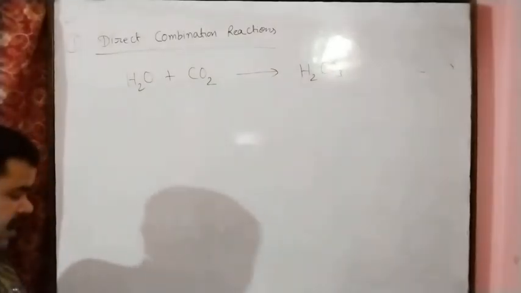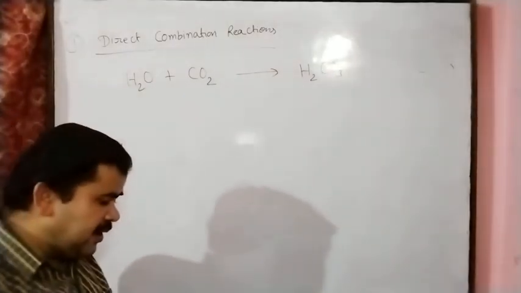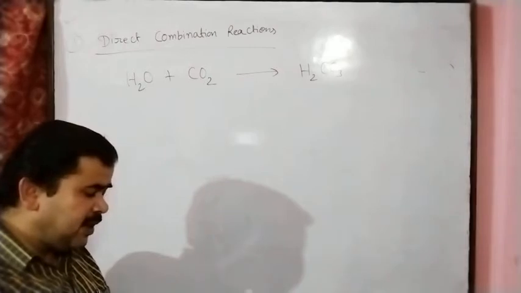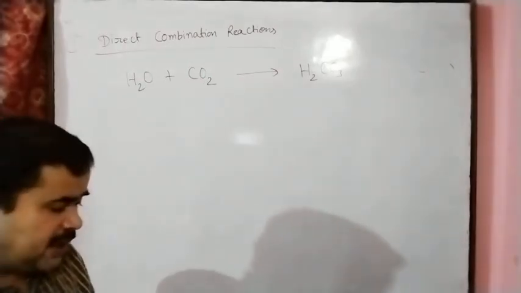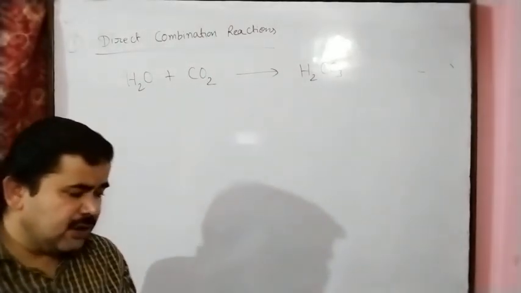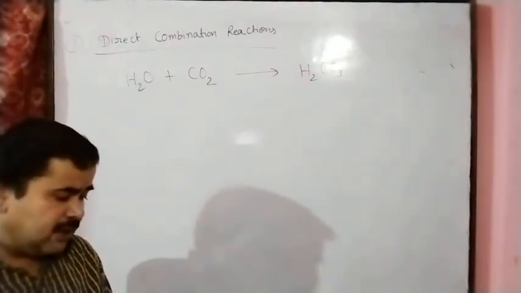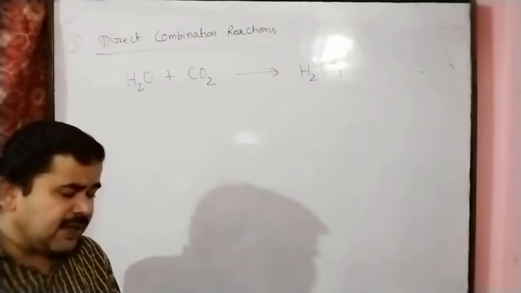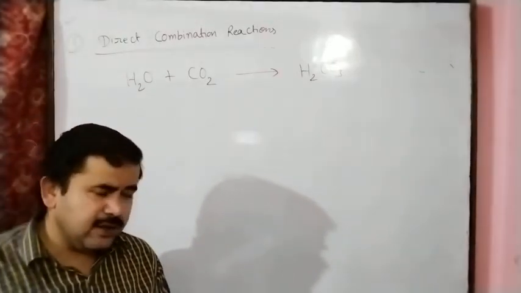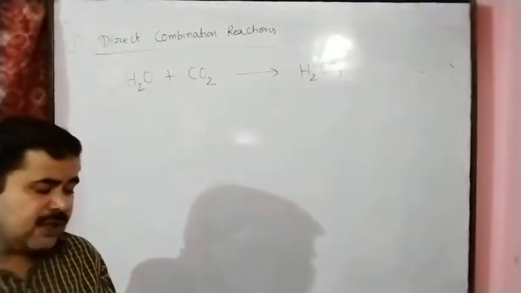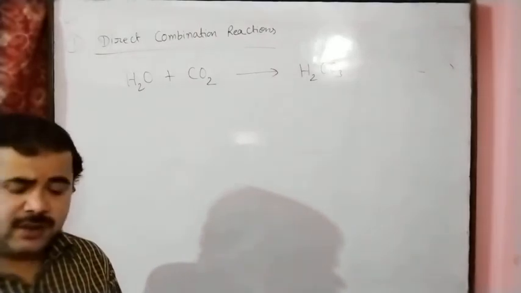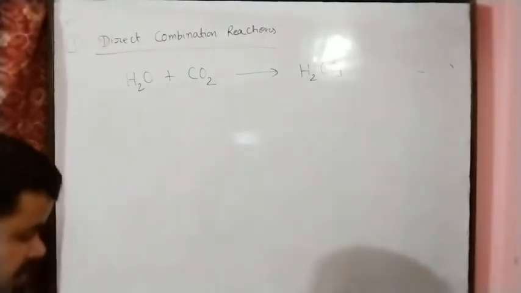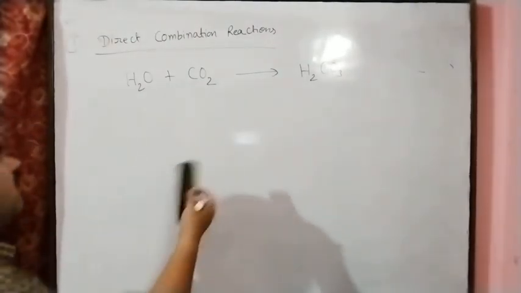In the same manner, other examples can also be seen here. Many examples are given. Other examples: oxidation of non-metals and metals. Oxidation of non-metals and metals means reaction with oxygen.